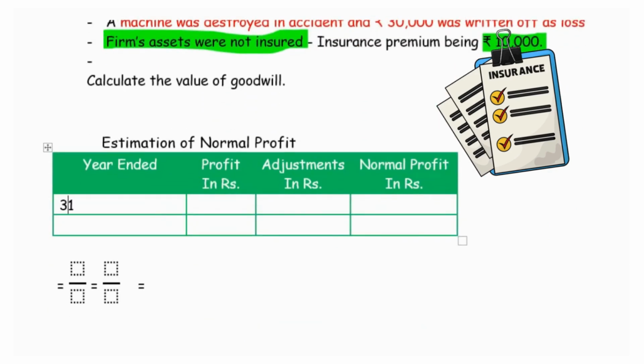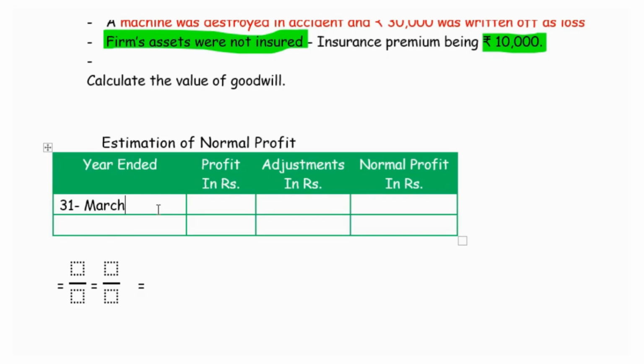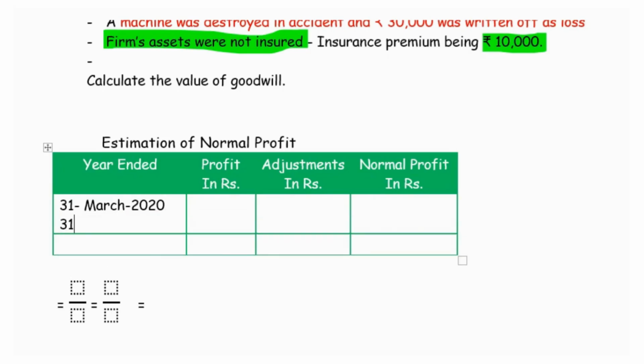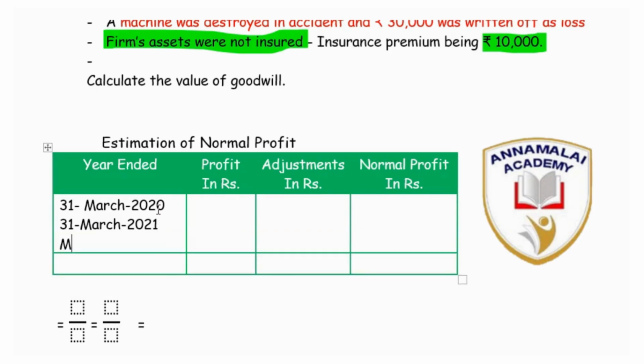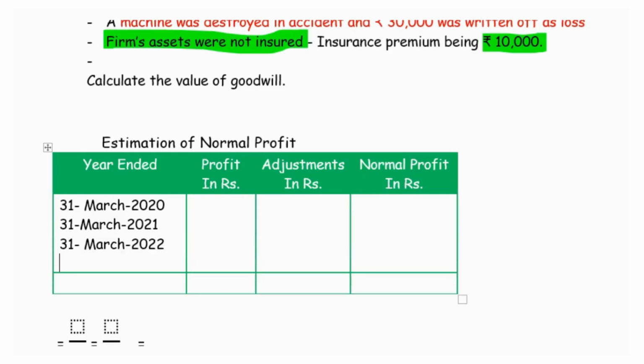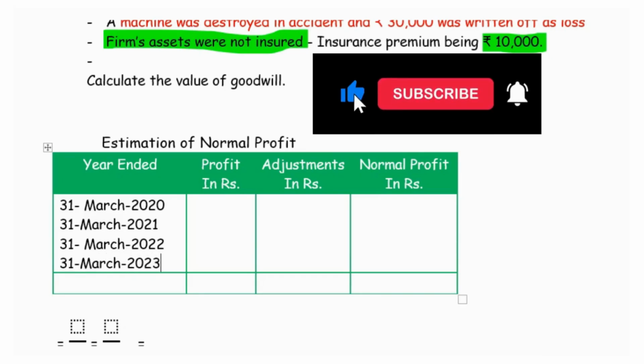And we are given the details for 4 years, on 31st March 2020, 31st March 2021, 31st March 2022, 31st March 2023.